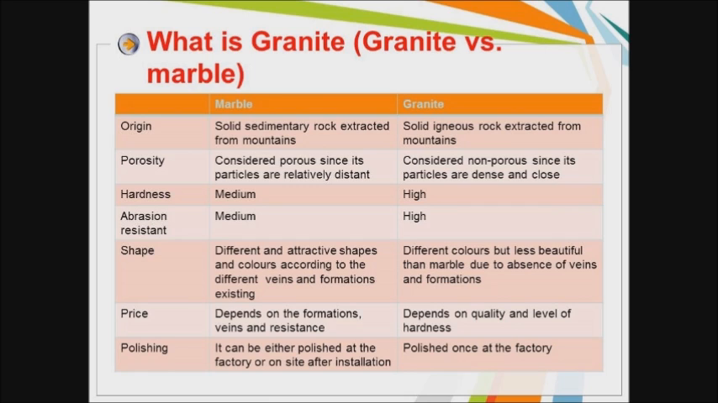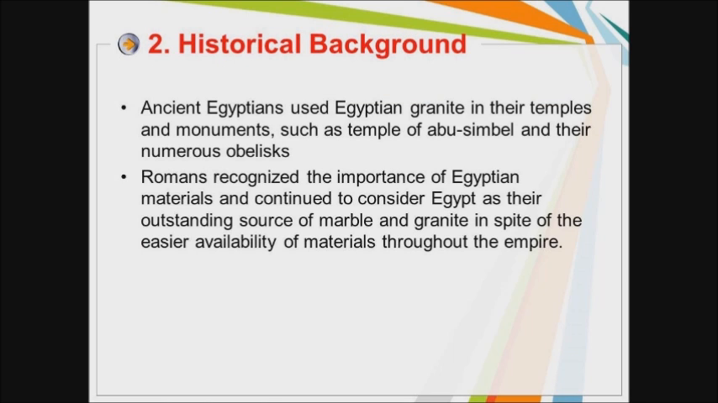2. Historical background. Ancient Egyptians used Egyptian granite in their temples and monuments, such as the Temple of Abu Simbel and their numerous obelisks. Romans considered Egypt as their outstanding source of marble and granite in spite of the easier availability of materials throughout the empire.